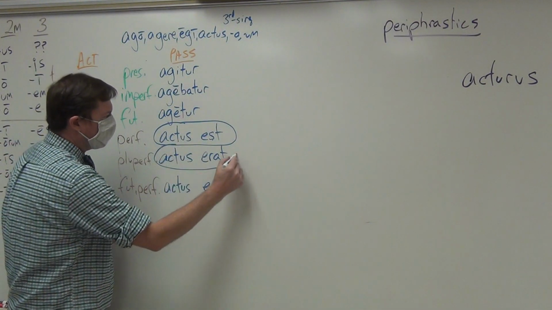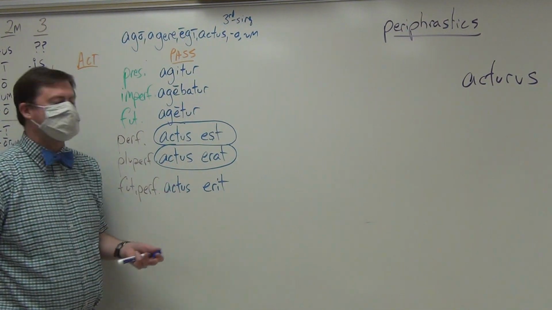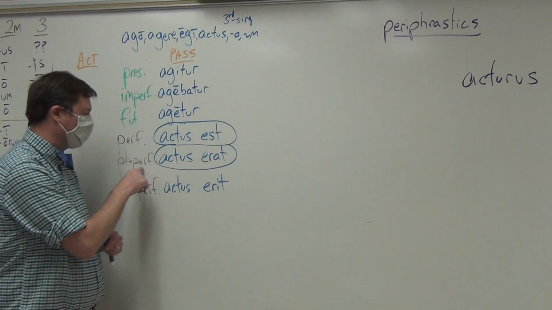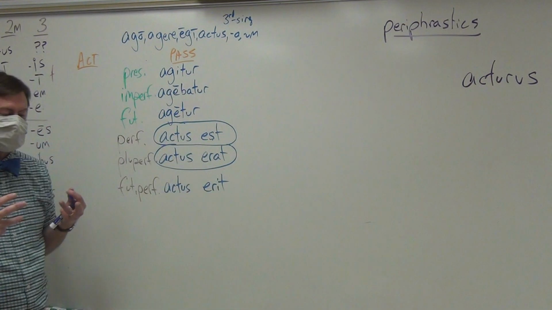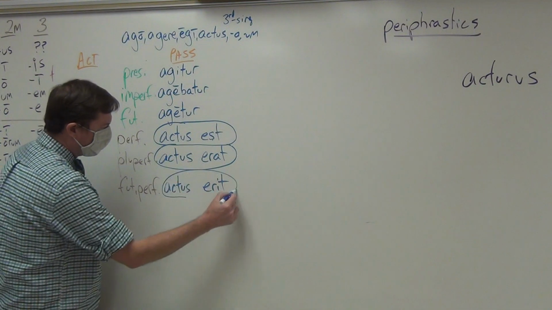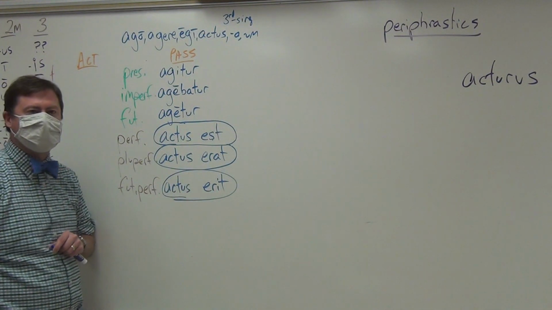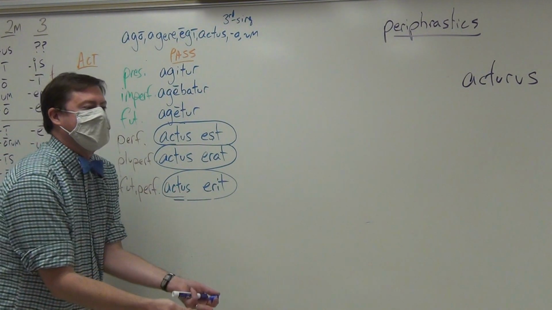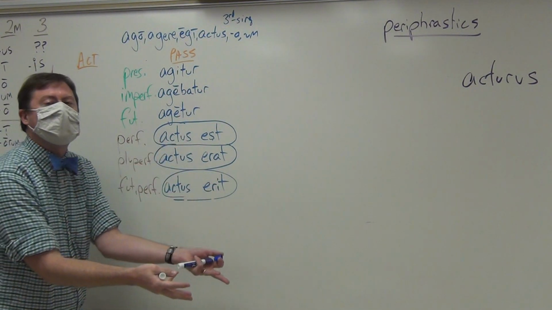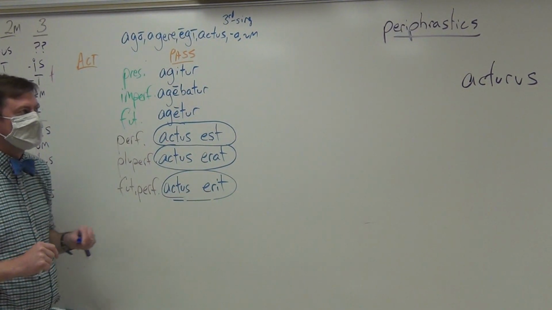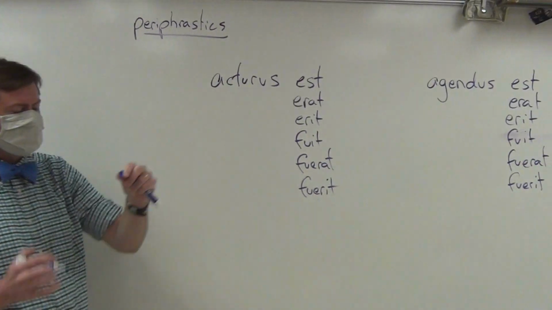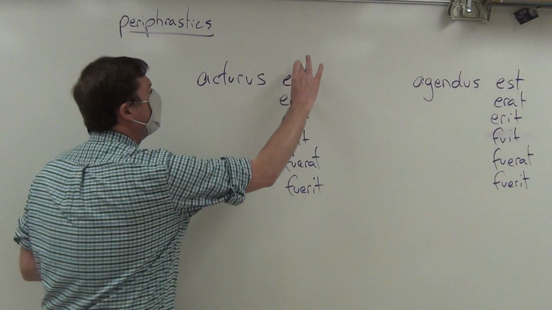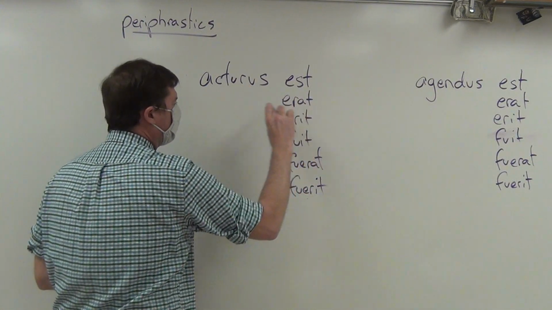Likewise, they look and they think they see erat, and so they will say was, and you can't, because it's not by itself. Instead, you must understand it together and say pluperfectly, had been driven. And likewise here, they think they will see erit, and they will want to say will be, but you can't because it's a unit, and you must understand that it is going to be, not has, but will have been driven.